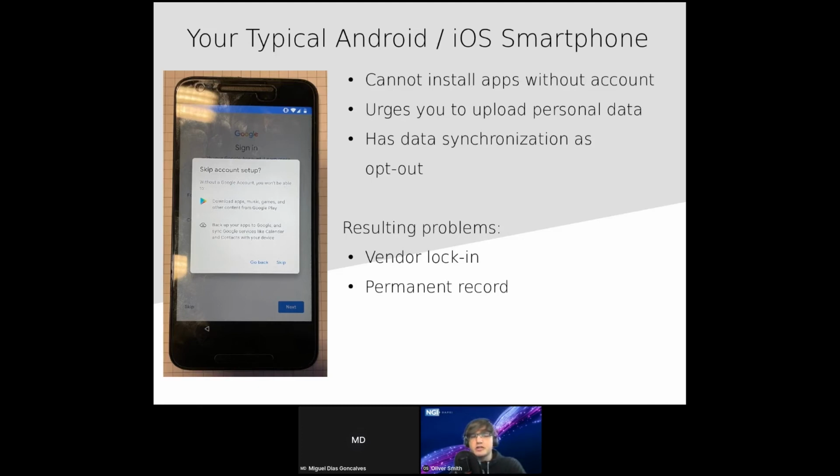And the permanent record. This means that all your data is stored forever, either by Android or iOS, by Google and Apple, or other companies, or by organizations such as the NSA. And even if you trust whoever is running these organizations and corporations, who knows who will be in charge in a few years and if you can trust them.